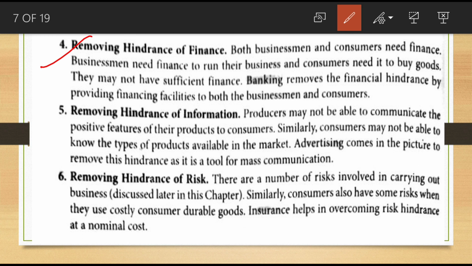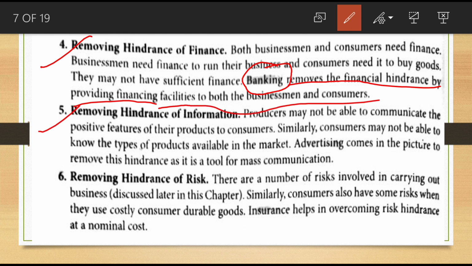With the help of another element, that is banking. Banking is the next element of commerce. With the help of banking we can remove the hindrance of finance. Banking removes the financial hindrance by providing financing facilities to both businessmen and consumers.